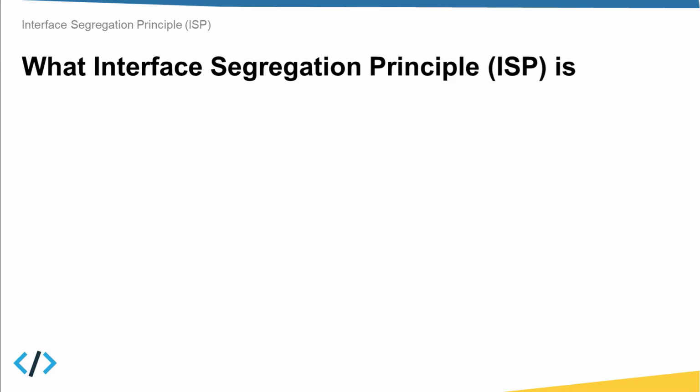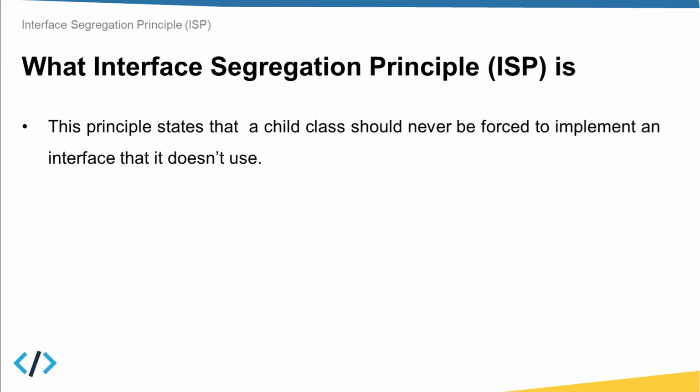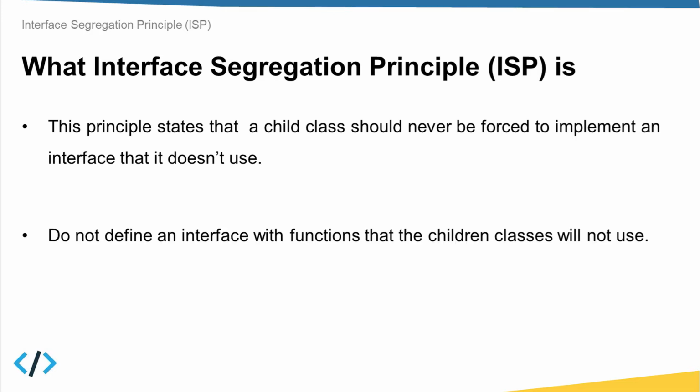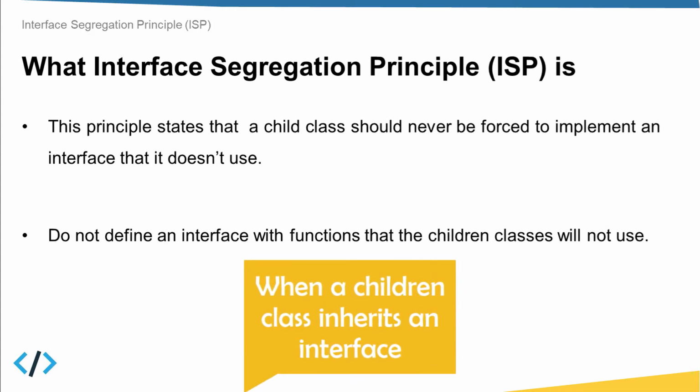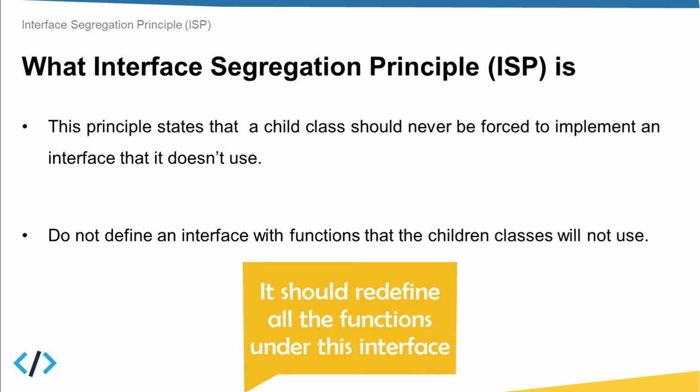Actually, this principle is very simple. ISP states that a child class should never be forced to implement an interface that it doesn't use. If I want to rephrase this principle, I can simply say: don't define an interface with functions that the child classes will not use. So when a child class inherits an interface, it should redefine all the functions under this interface.